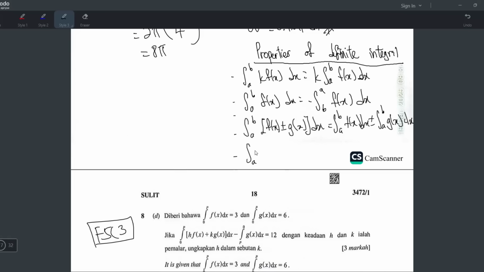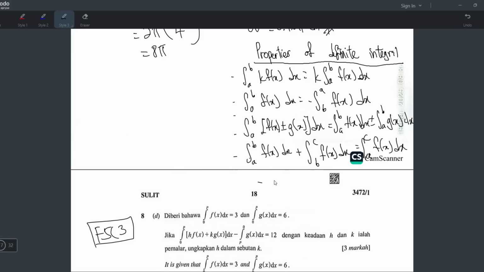Okay, for the next one is the gabung punya. Integrate a to b f(x) dx, tambah, and then integrate b to c f(x) dx. Tapi dalam kena sama. And then nombor sini, nombor silang sama, boleh combine. Kalau tambah lah. So it becomes integrate bawah a atas c f(x) dx. So when you have two integrate, tengah-tengah tambah, dalam kena sama, and then nombor atas dengan bawah sama macam ni, boleh potong-potong. And when you potong-potong, atas tinggal c, bawah tinggal a lah.